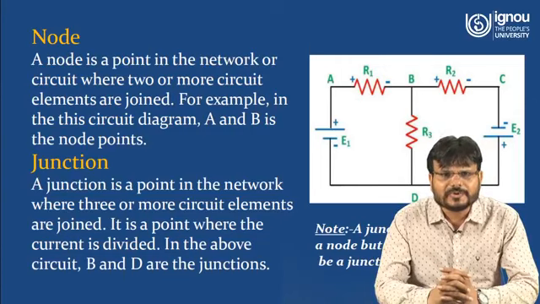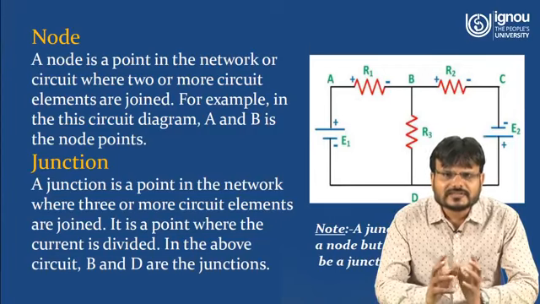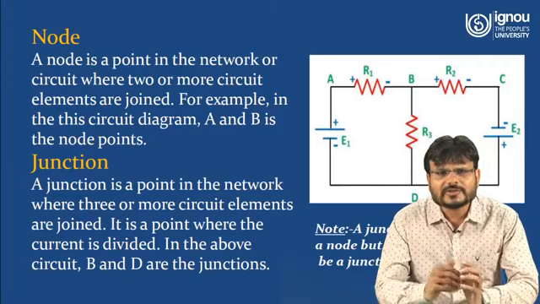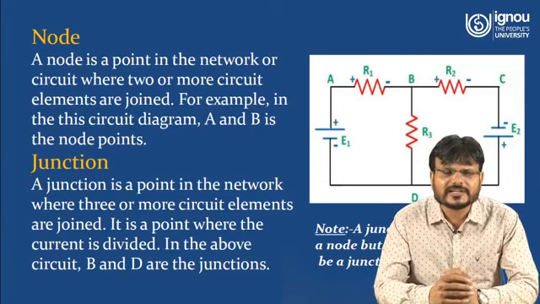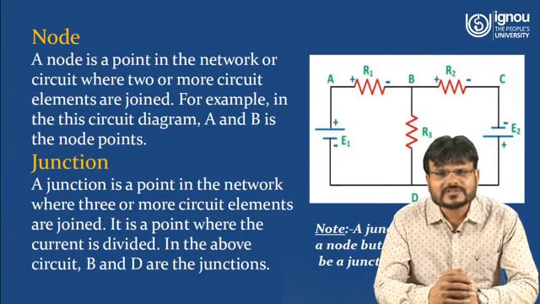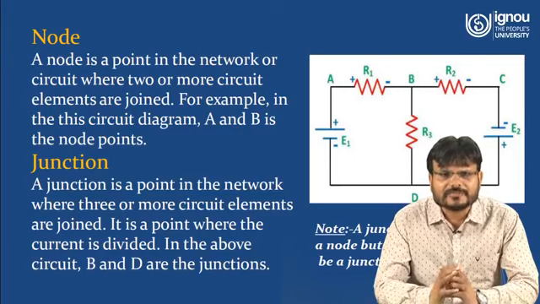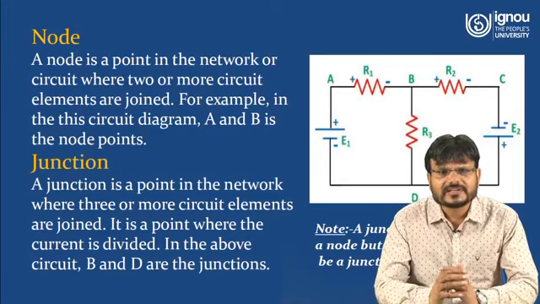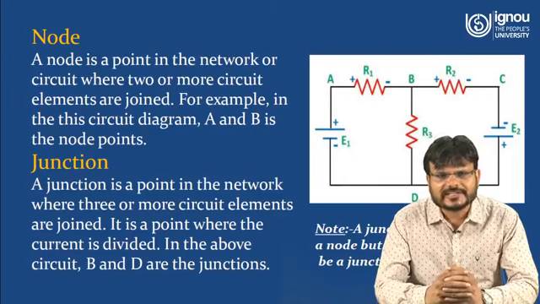A node is a point in the network or circuit where two or more circuit elements are joined. For example, in this circuit diagram, A and B are the node points. Here you can see there are two elements connected between this node. Very close to node there is another term that is defined, called junction. So we have to understand what a junction is. A junction is a point in the network where three or more circuit elements are joined. It is a point where the current is divided. In the above circuit, B and D are the junctions.